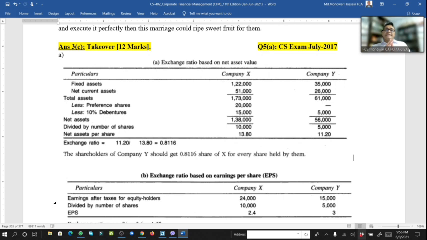It means that the shareholder of company Y should get 0.811 number of share of X Limited for every share held by the shareholder of company Y. So this is the exchange rate.